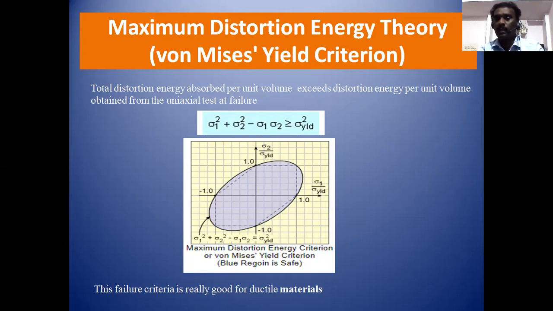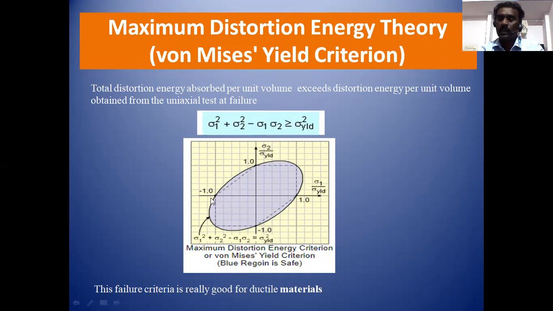I compare the distortion energy of the component with that obtained from experimental values. The von Mises criterion equation is sigma 1 square plus sigma 2 square minus sigma 1 sigma 2 should be less than sigma yield square.